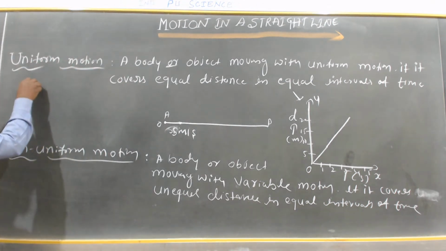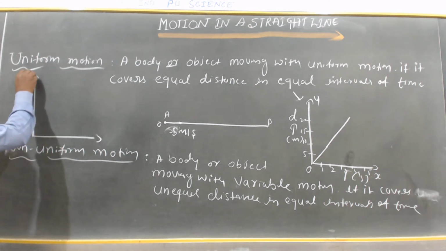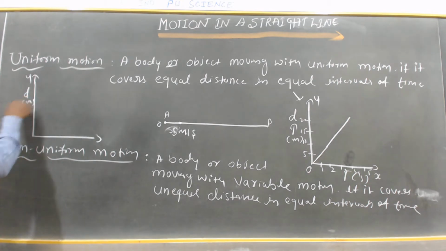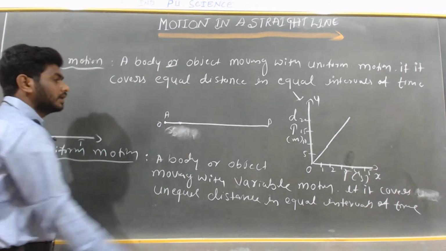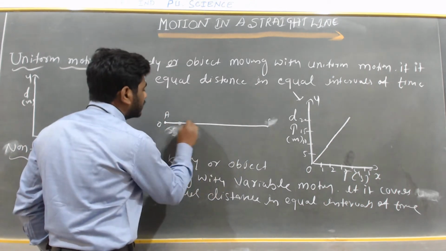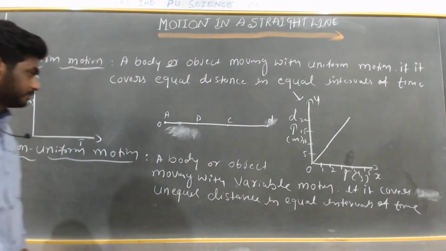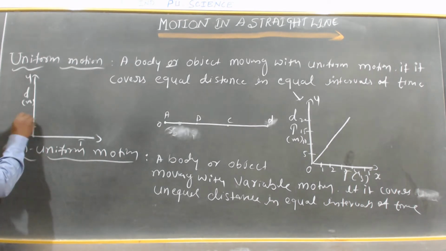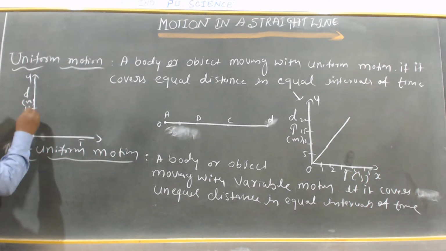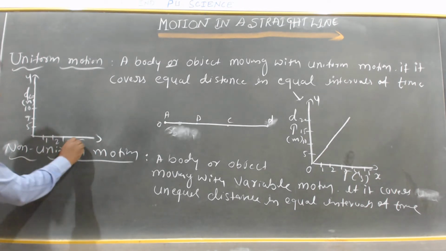So here I am going to show the graph for non-uniform motion. Again, the y-axis is taken as distance in meters, and the x-axis is taken as time. Suppose now, here I will take position A, I will take B here, position C here, and position D here. So here I am going to take the distances 5, 7, 10, 12, and here 1 second, 2 second, 3 second, 4 second.